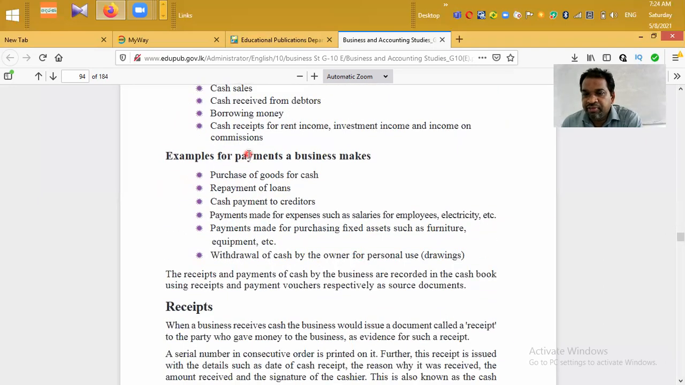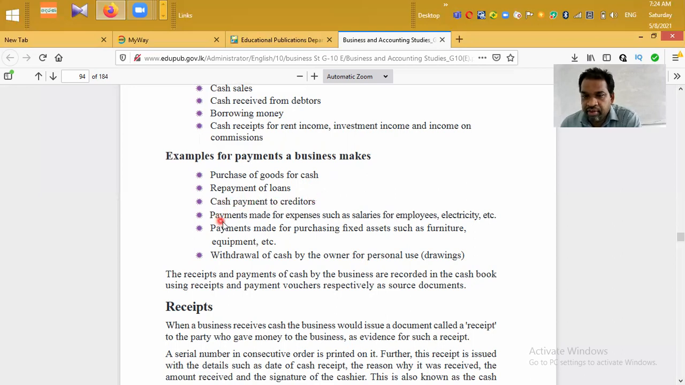Then examples for payments of money. Purchase of goods for cash. When the business purchases goods for cash, then money goes out. Payment of loans. That means if the business has obtained a loan, then they have to repay. When the business repays the loan, then money goes out. That is a payment. Cash payment to creditors: when the business settles their due amount to the suppliers, those who provide goods to the business on credit, then money goes out.